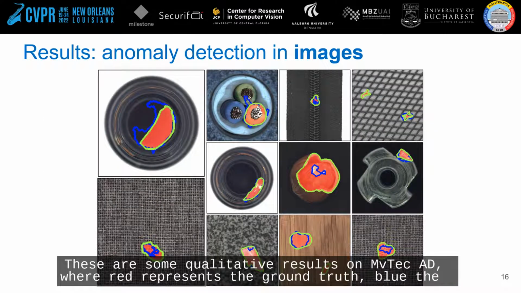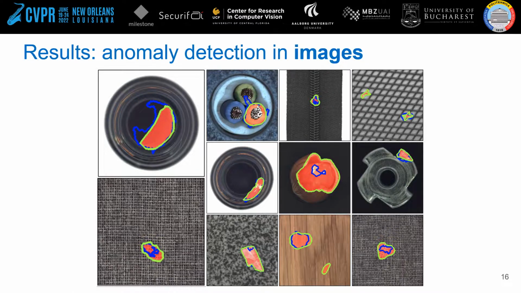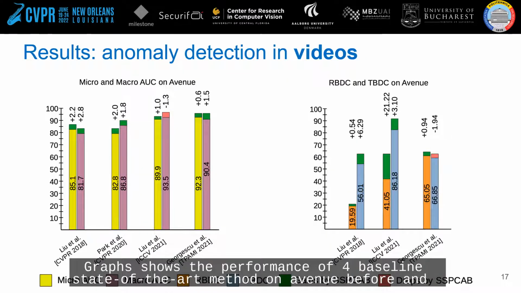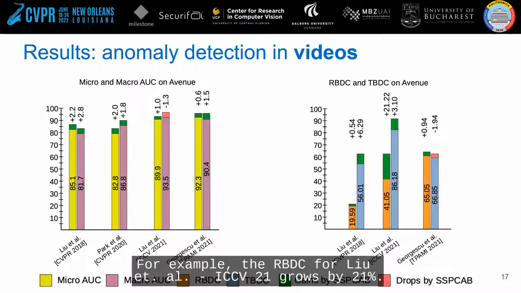These are some qualitative results on MVTec AD, where red represents the ground truth, blue the baseline, green the model with SSPCAB. We observe significant improvement in terms of localization. The graph shows the performance of 4 baseline state-of-the-art methods on Avenue before and after adding SSPCAB. In general, we observe that SSPCAB brings significant improvements. For example, the RBDC for Liu et al. ICCV21 grows by 21%.